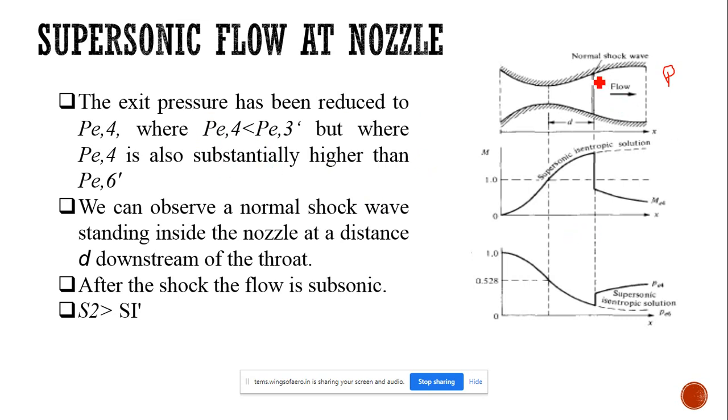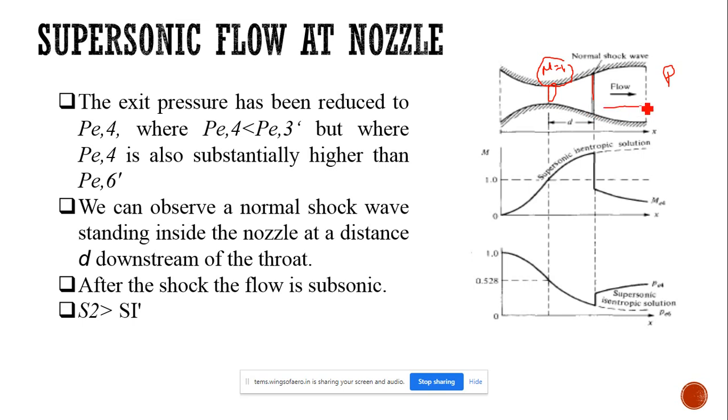So some shock will be formed. The shock formed inside the nozzle is a normal shock, because the throat Mach number is equal to 1, so in the divergent section for a supersonic flow, the Mach number increases, so a shock may form inside the nozzle. But the shock will move when we further reduce the exit pressure.